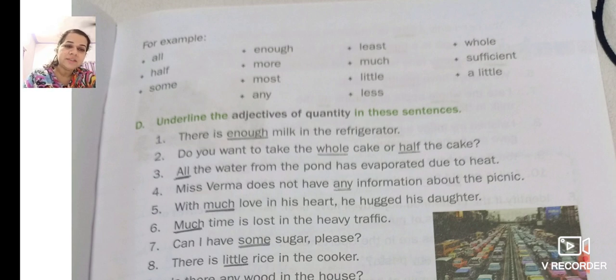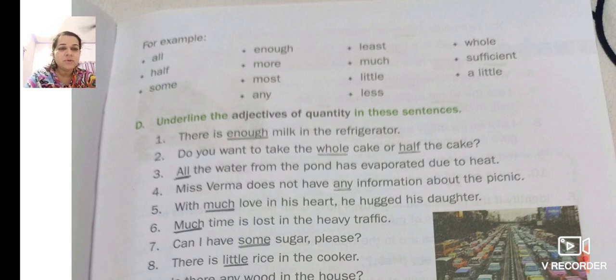Do you want to take the whole cake or half the cake? Now cake is countable, but when you cut into pieces, you cannot count. You cannot count the cake. You can only measure it. So cake, the whole cake, whole. You cannot count it.